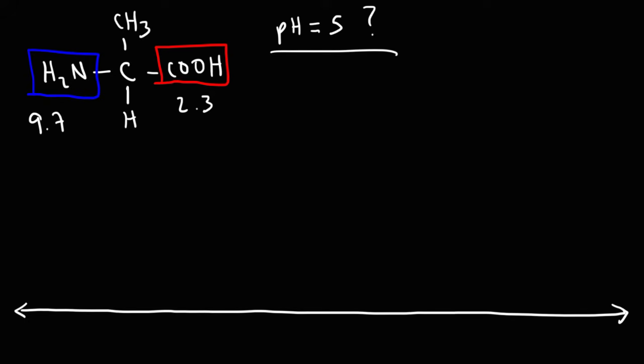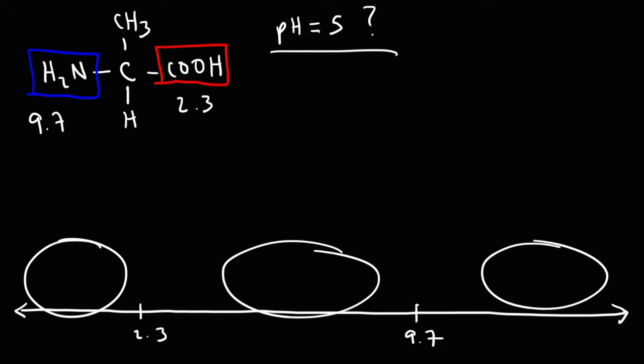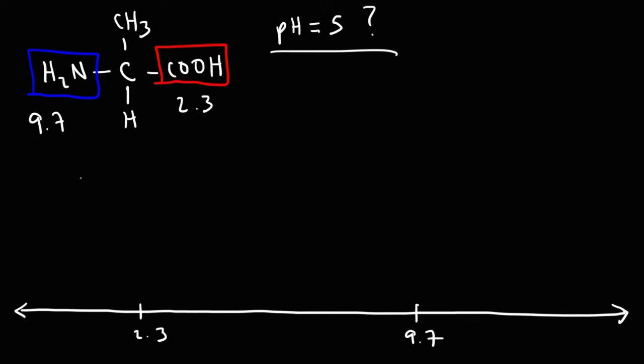And the first thing I like to do is list the pKa's on the number line. There's only 2 of them, so 2.3 and 9.7. And then I like to draw the structure of the amino acids on the left, in the middle, and on the right. Now all the way to the left, both functional groups will be fully protonated.